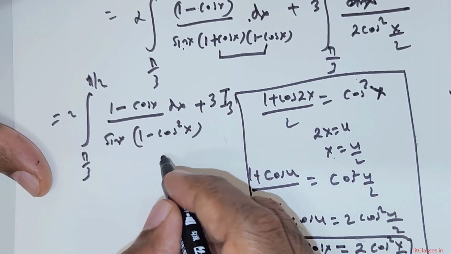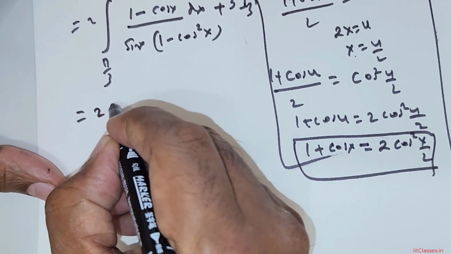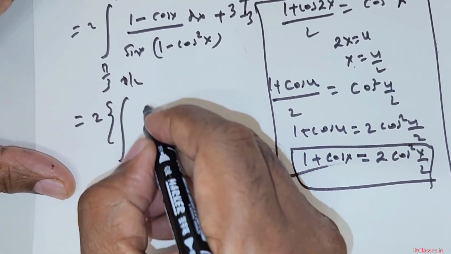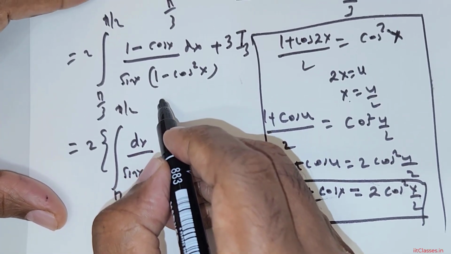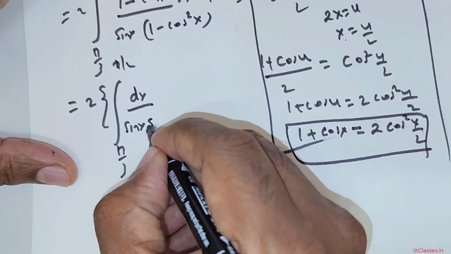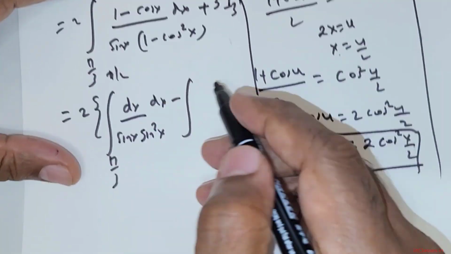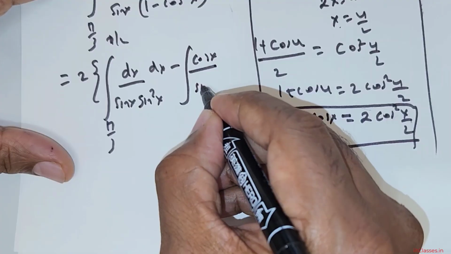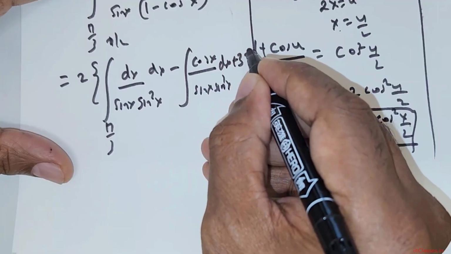Okay. So I would actually split this in the following fashion: 2 times the integral from pi over 3 to pi over 2. One part is going to be dx over sin x times (1 - cos squared x), and 1 - cos squared x is sin squared x. So write sin squared x there times dx, followed by the integral of cos x over sin x times sin squared x times dx, plus 3 times I3.